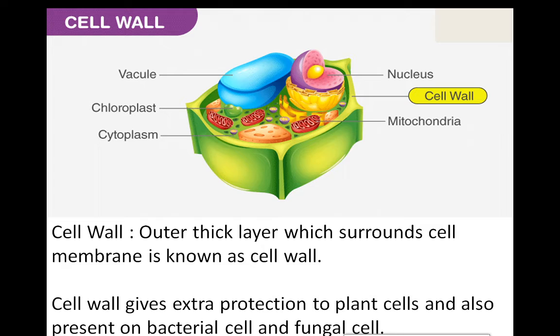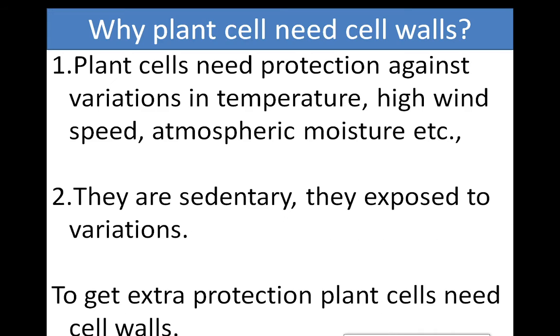Some cells have an extra outer covering, which we call the cell wall. The cell wall is the outer thick layer which surrounds the cell membrane. It gives extra protection, and it is present in plant cells, bacterial cells and fungal cells, except animal cells. Getting it?